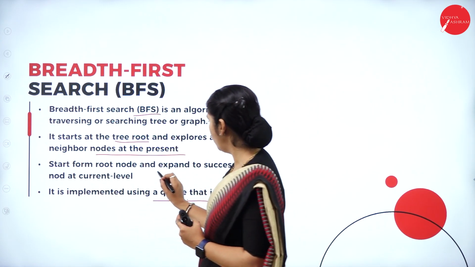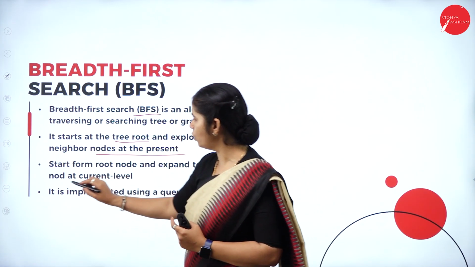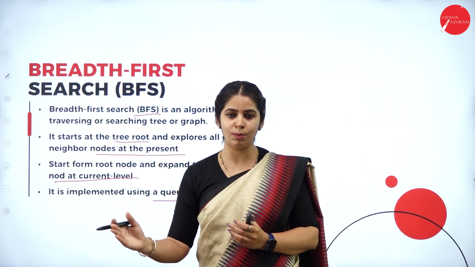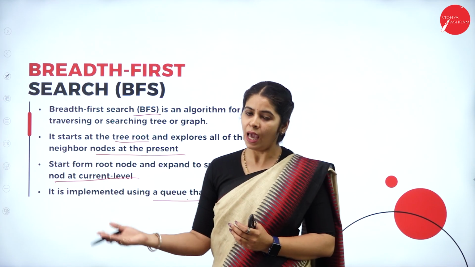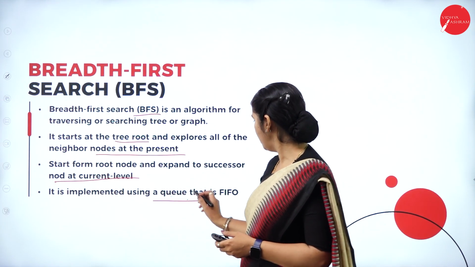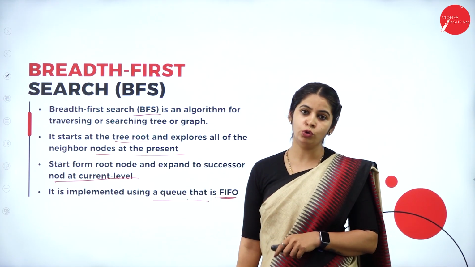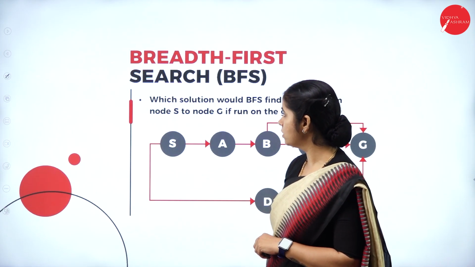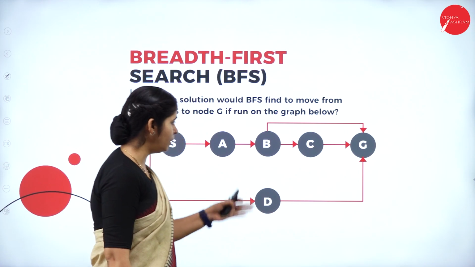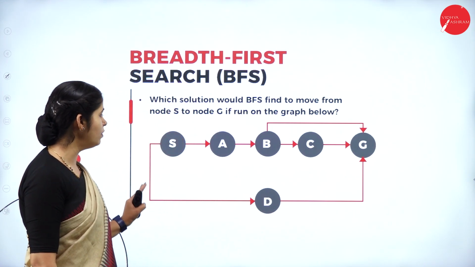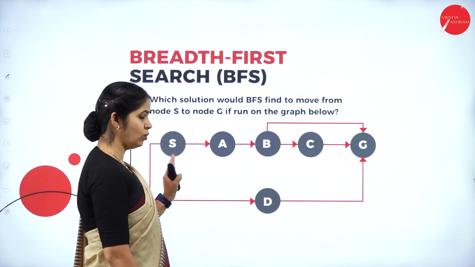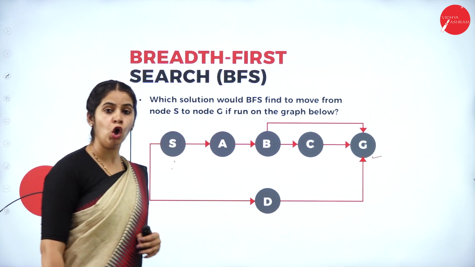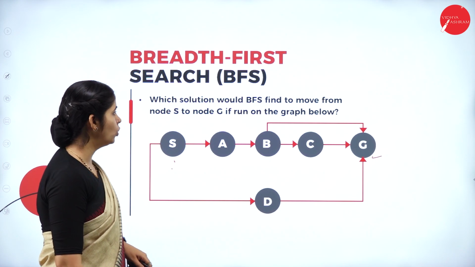Search from the root node and expand the successor nodes at the current level. What are the successor nodes? The siblings of that successor node will be expanded. So we are implementing the FIFO technique to develop the algorithm of breadth first search, BFS. So let us see the example. In the same graph, from source node S, we have to reach G, right? That is our goal node. How are we going to do this?